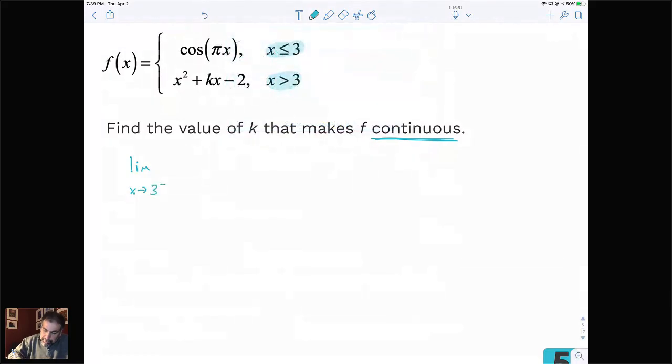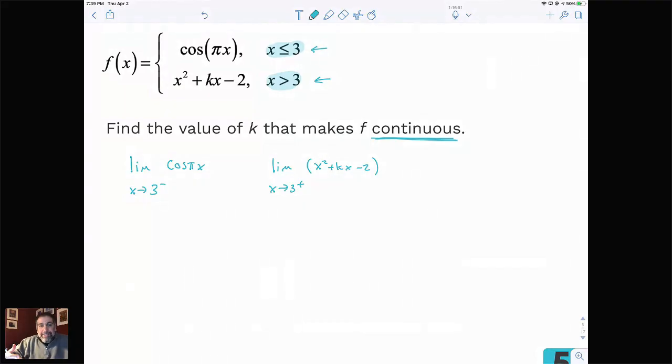3 from the left. Again, which function do we use? Well, we use the top one because that's where we're on the left side of 3. So we're going to do cosine pi x. Then we're going to take the limit as x approaches 3 from the right. And we're going to use the bottom function because we're greater than 3 on the right side. So we're going to get x squared plus kx minus 2.